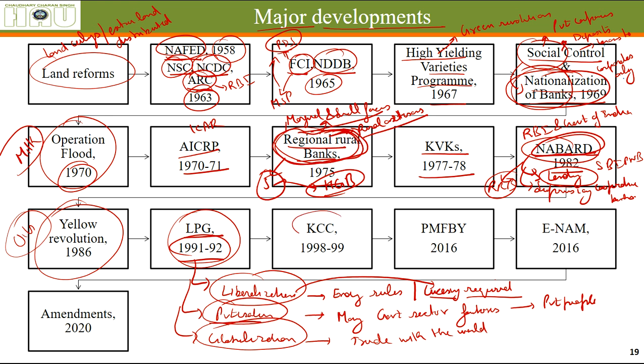All right. Then came the KCC, Kisan Credit Card, in 1998 and 99, which gives us crop loans for covering the operational expenditure of growing a crop. In 2016, then came Pradhan Mantri Fasal Bima Yojana, after many insurance schemes that have already been tried and tested in the country.